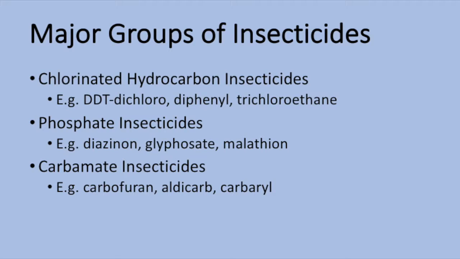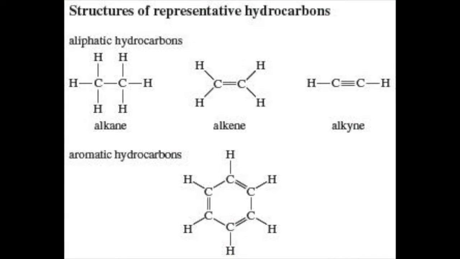Three very important groups of pesticides are chlorinated hydrocarbon insecticides, like DDT, dichloro diphenyl trichloroethane; phosphate insecticides, like diazinon, glyphosate, and malathion; and carbamate insecticides, like carbofuran, aldicarb, and carbaryl.